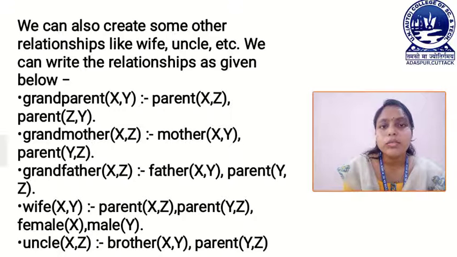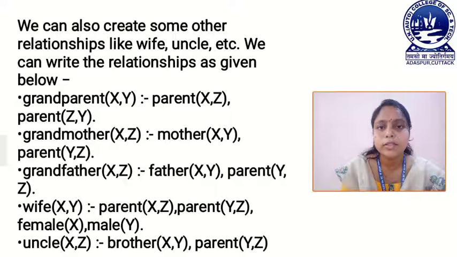That means here we represent the grandfather relationship. If you say that X is the grandfather of Z, that means X must be the father of Y and Y must be the parent of Z. Then we can say that X is the grandfather of Z.